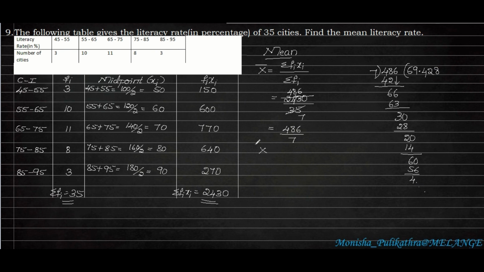So the mean literacy rate is given by 69.428%. Okay, so which can approximately be written as 69.43%. So this is the mean literacy rate. I hope you understood this.